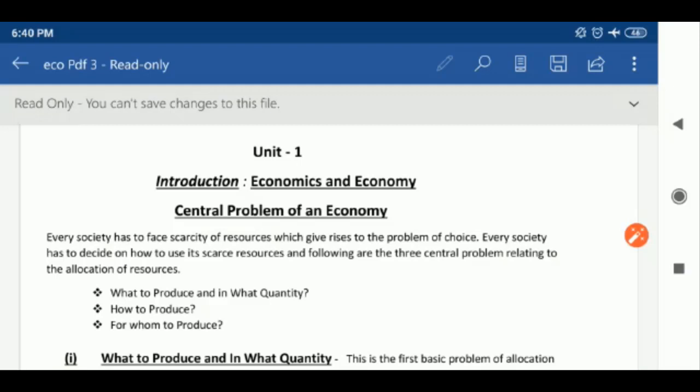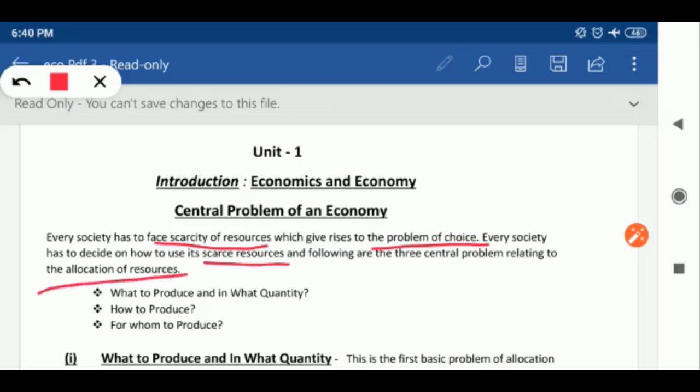So, every society has to face scarcity of resources, which we have discussed already, which gives rise to the problem of choice. Due to scarcity, the problem of choice arises, and every society has to decide on how to use its scarce resources, and the following are the three central problems relating to the allocation of resources.